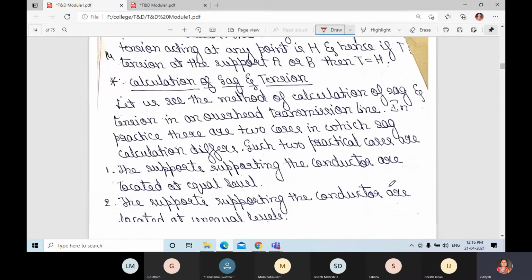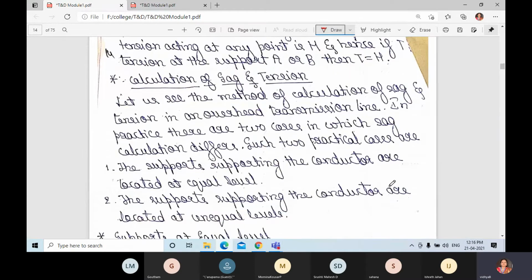Calculation of sag and tension. In this, we read about different calculations, that is, supports at equal level and supports at unequal level. Now you will understand how to calculate the sag for the supports.